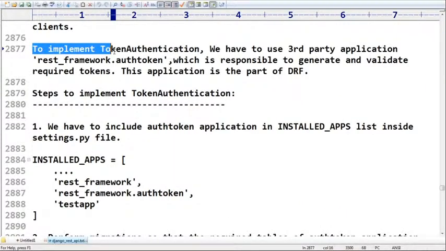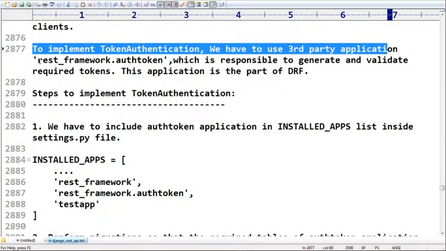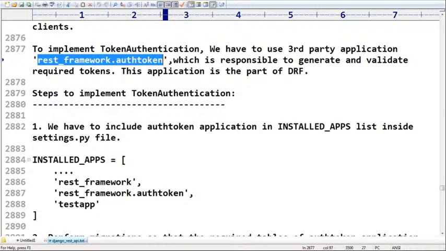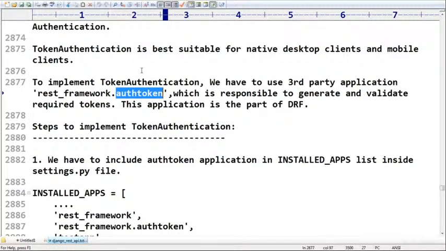It is authtoken, the application which is responsible to perform token management: generation of tokens and validating tokens. All these things are taken care of by the authtoken application, which is responsible to generate and validate required tokens. This application is part of DRF.